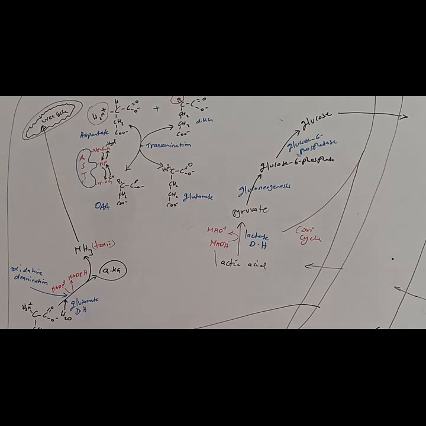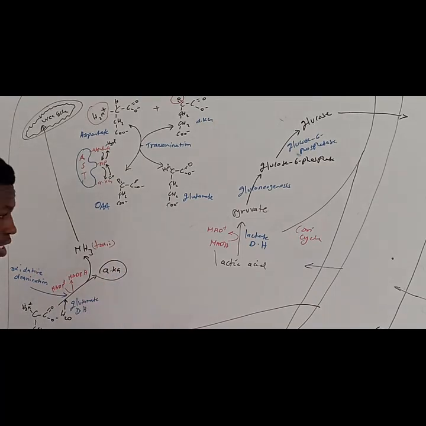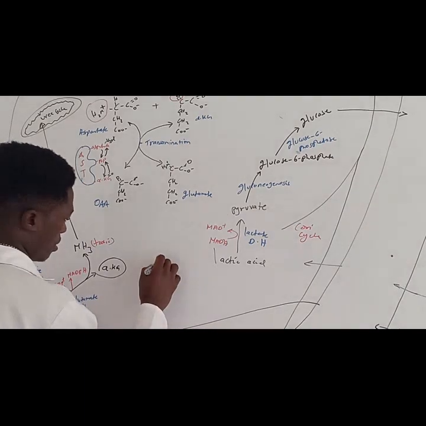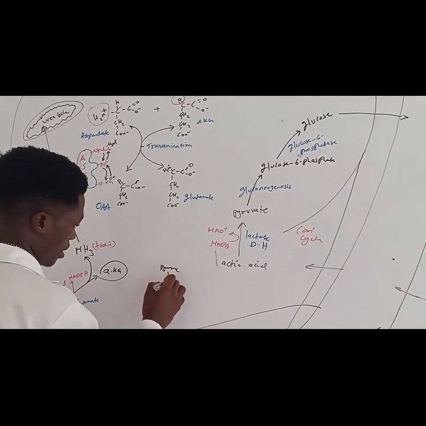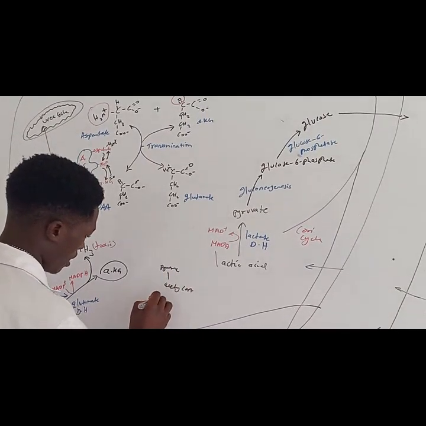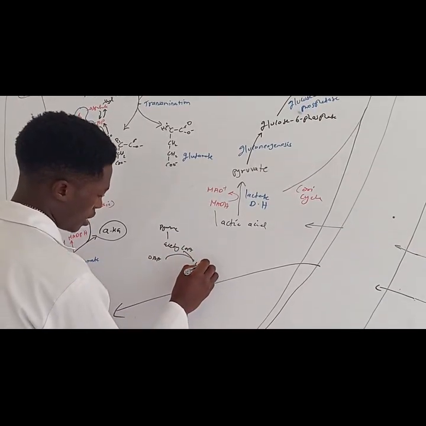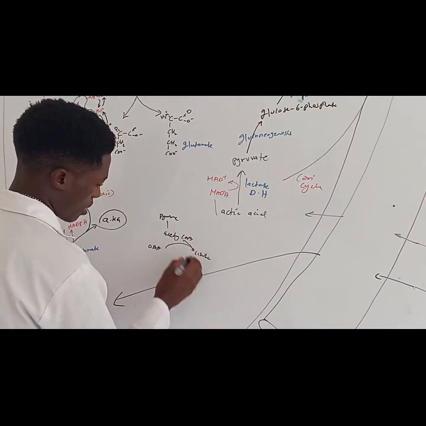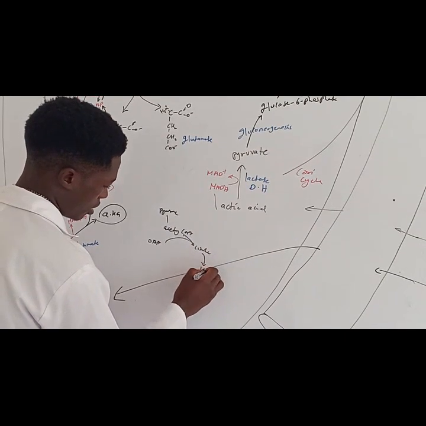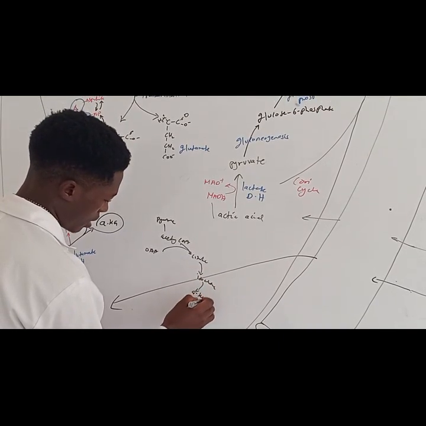So, what is the fate of our oxaloacetate? Now, just as I said, oxaloacetate is a component of the TCA, right? Where we convert pyruvate into acetyl-CoA. Then oxaloacetate reacts with the acetyl-CoA to form citrate. Then citrate into isocitrate. Then isocitrate into alpha-ketoglutarate.